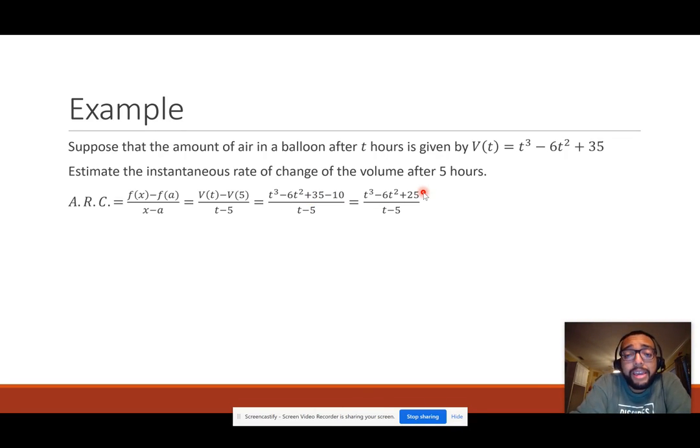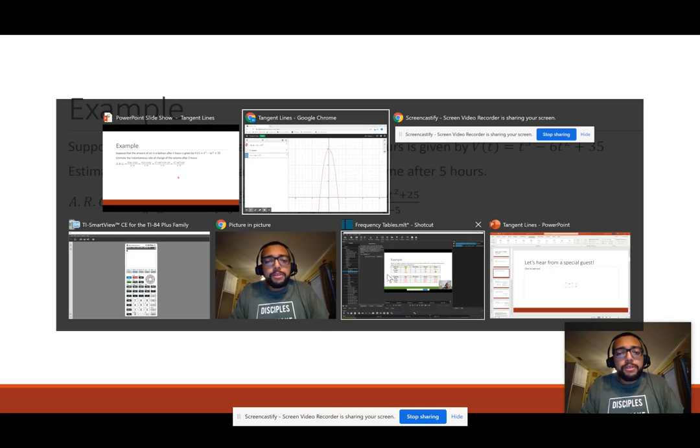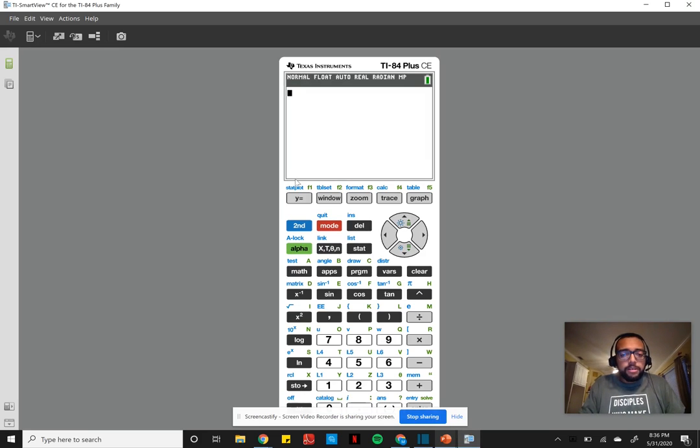Same thing here. I want to find values of t that are approaching 5 on either side. So values bigger than 5 that are decreasing to be 5, and values of t smaller than 5 that are increasing to be 5. I'm going to plug this in my calculator. I'm going to have to go back and forth here, so bear with me.